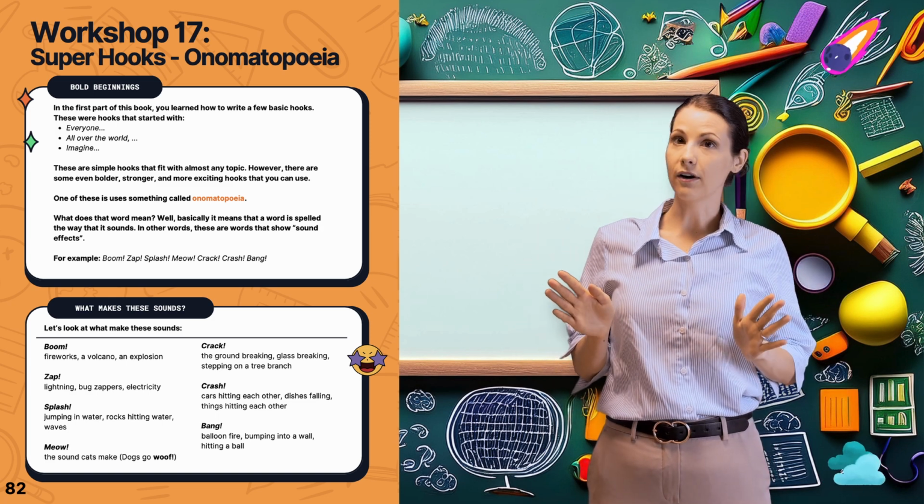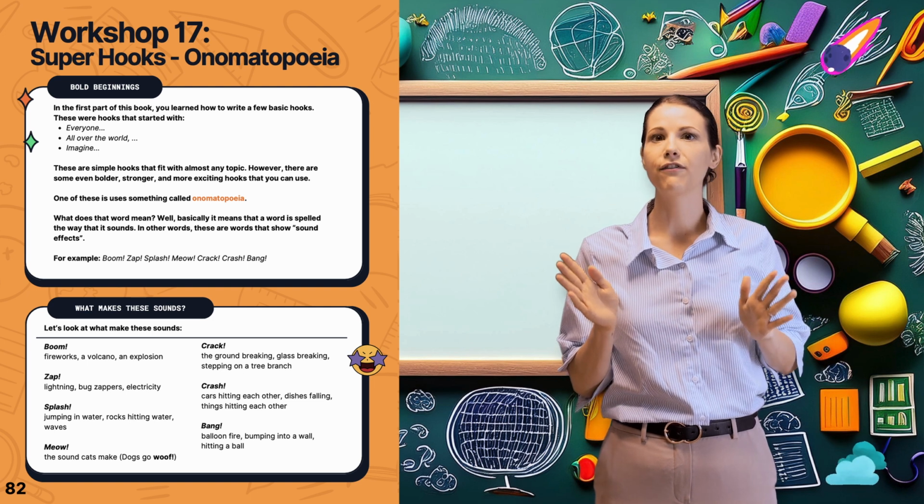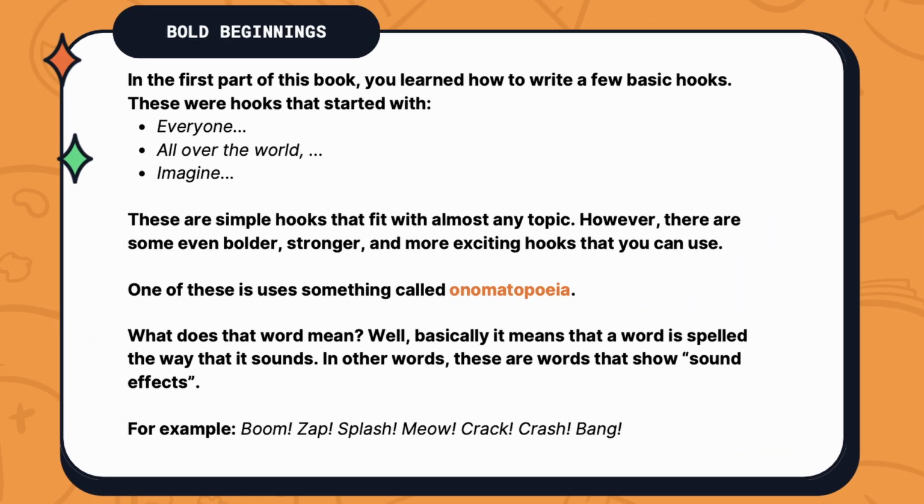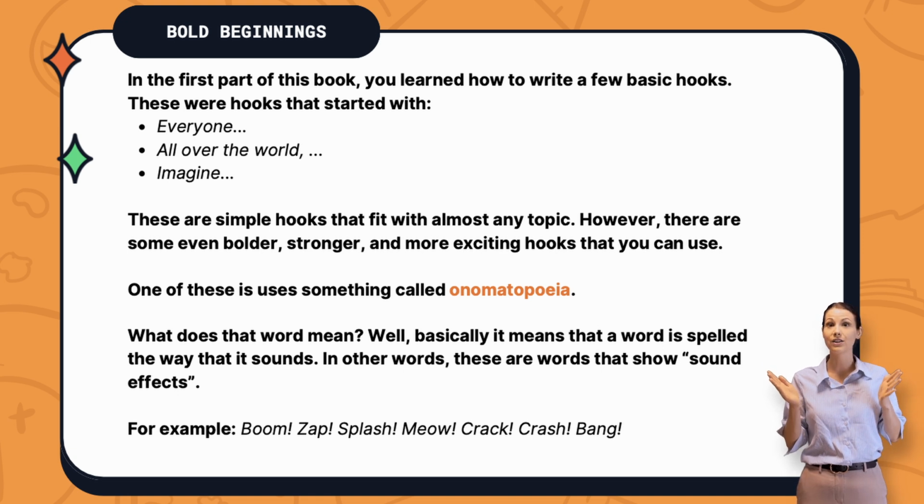In the first part of this book, you learned how to write a few basic hooks. These were hooks that started with the words everyone, all over the world, and imagine. These are simple hooks that fit with almost any topic. However, there are some even bolder, stronger, and more exciting hooks that you can use. One of these is using something called an onomatopoeia.